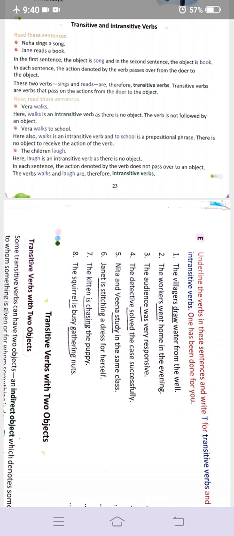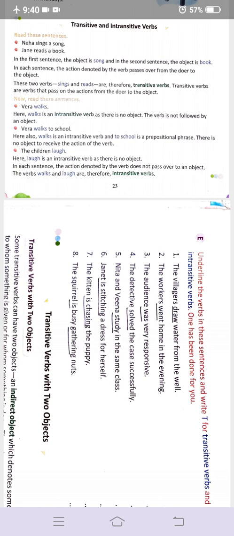For example, we will just say here that Veera walks. Now we will see here that in the first sentences that we just did, in the first one Neha sings a song. Okay, Jane reads a book. So in the first sentence the object is a song, and in the second sentence what is our object? Object is book.